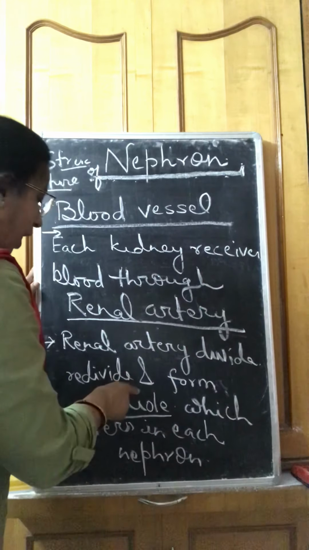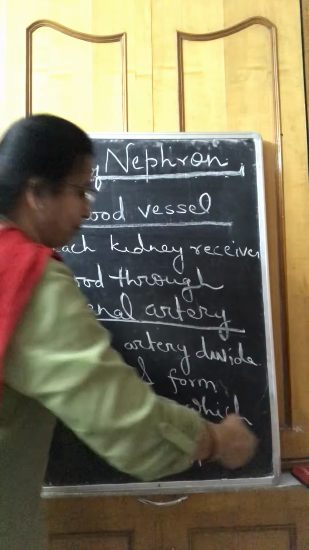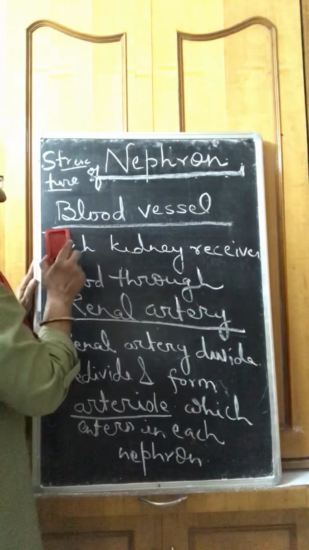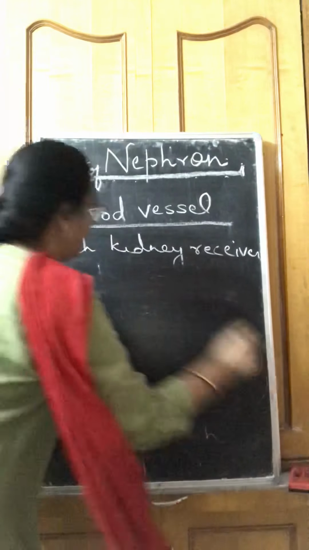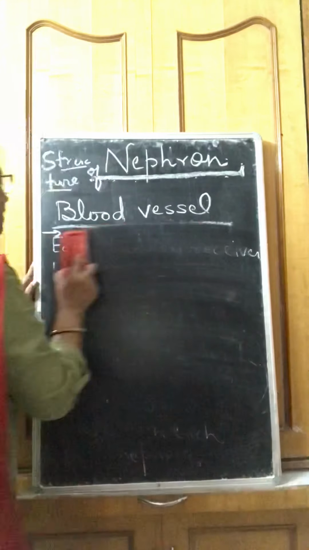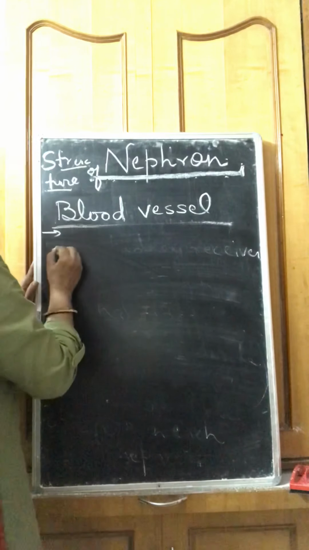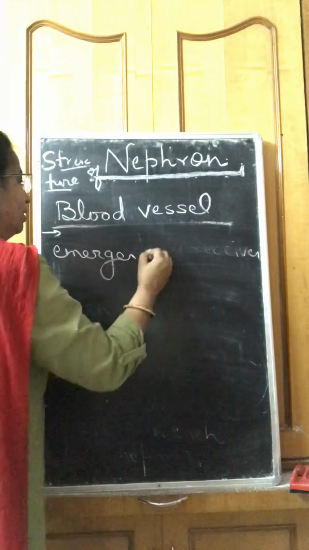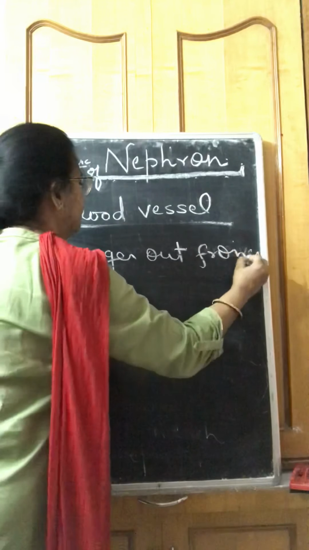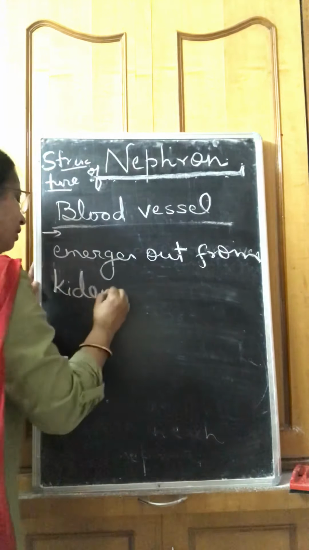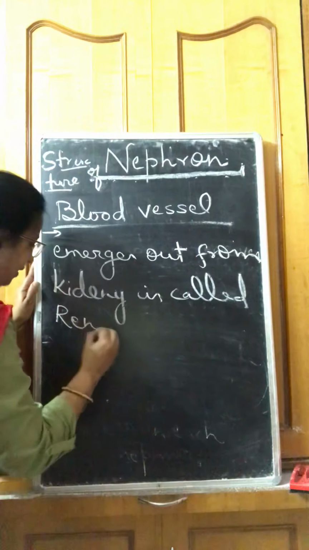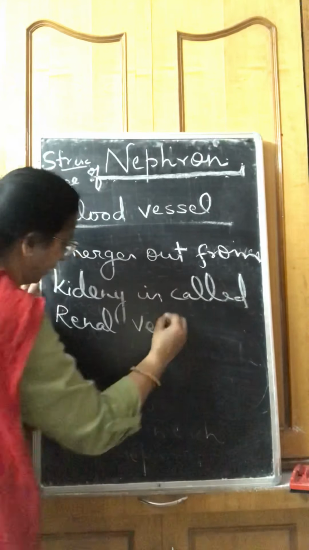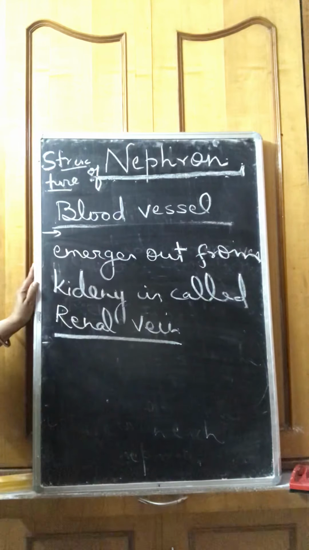And then the blood vessel which emerges out from the kidney is called the renal vein. The blood vessel that emerges out from the kidney is called the renal vein.